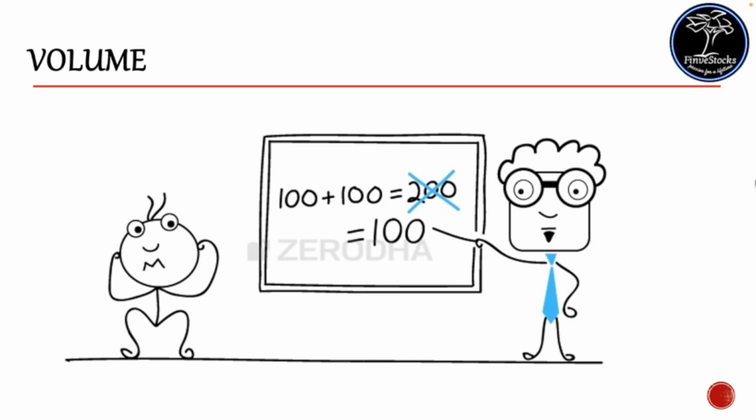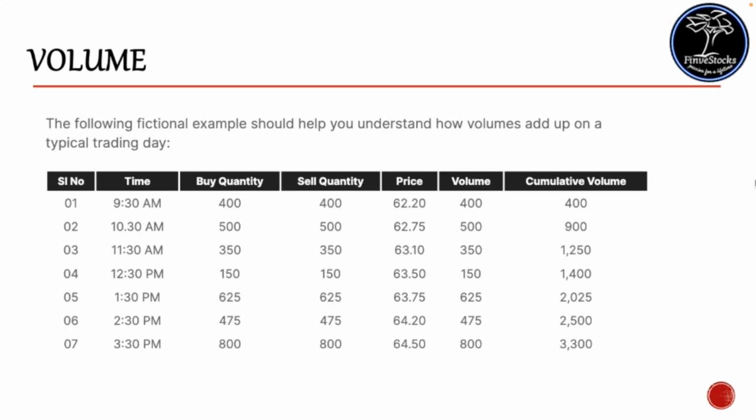Then the total volume will not be 200, it will be 100, because the executed trade is 100. 100 from your side and 100 from your friend's side engage into a trading. So 100 selling plus 100 buying constitute one trade, that is a volume of 100, not 200. That we need to keep in mind. So let's see the volume by an example.